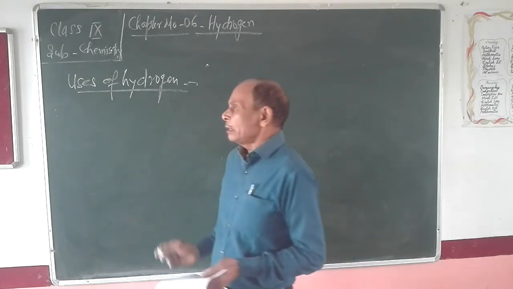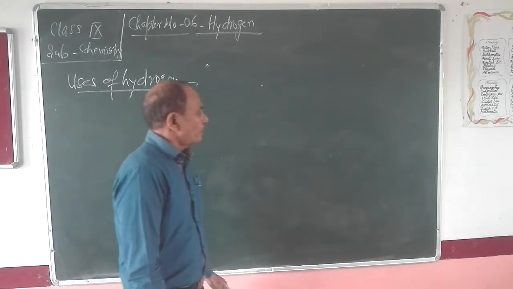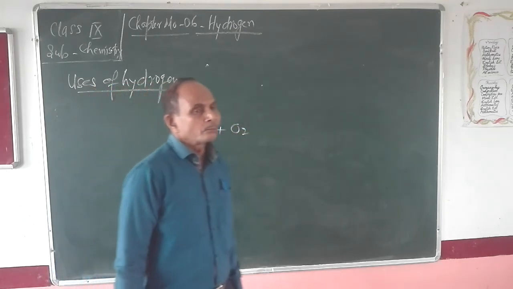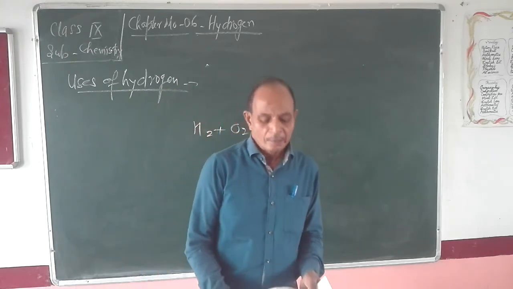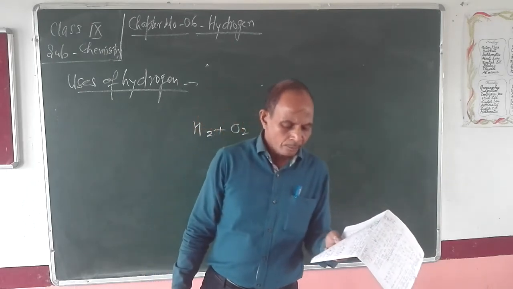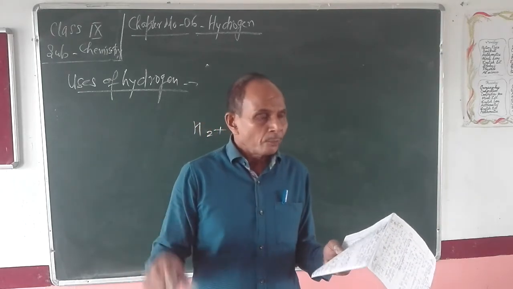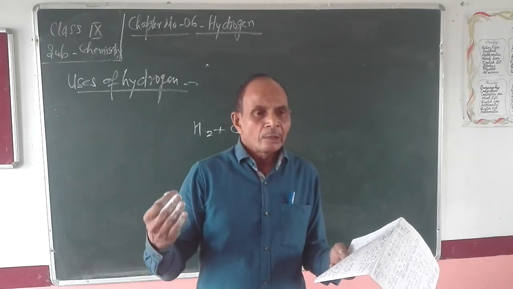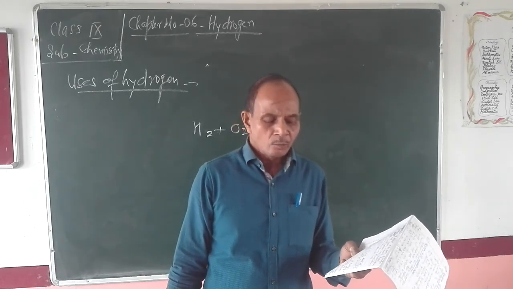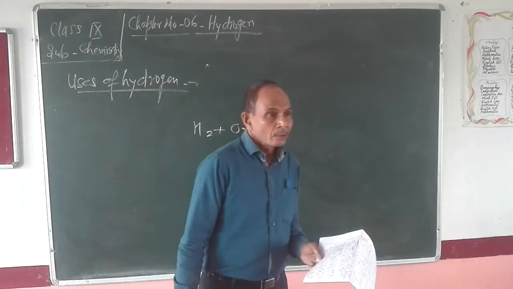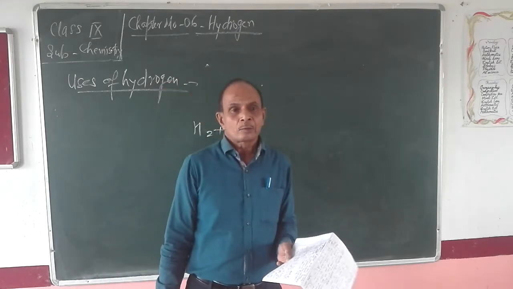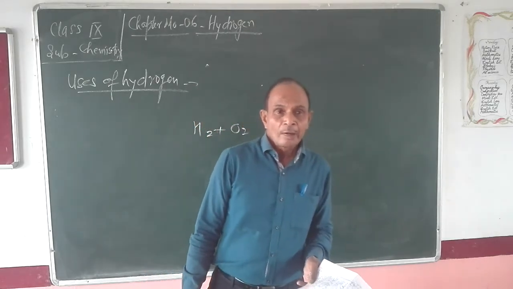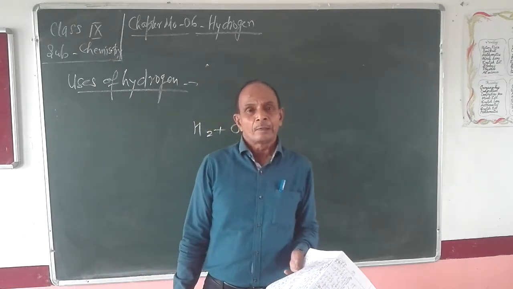Now the second use is the oxyhydrogen torch. When a mixture of hydrogen and oxygen is burned in a specially designed apparatus known as the oxyhydrogen torch, the flame which is produced provides a temperature of about 2500 degrees centigrade.